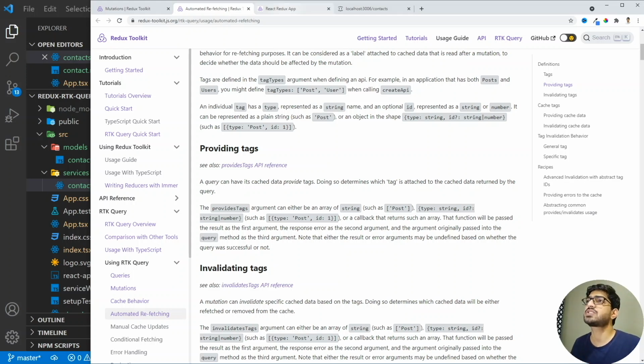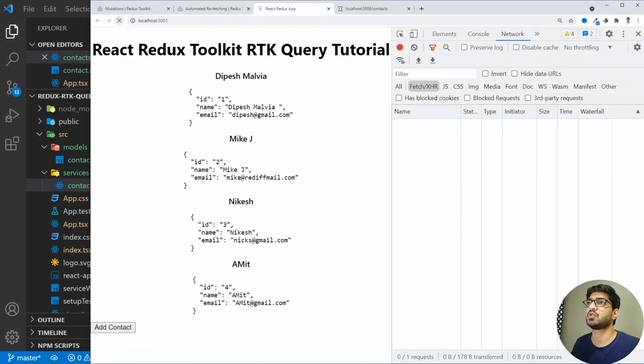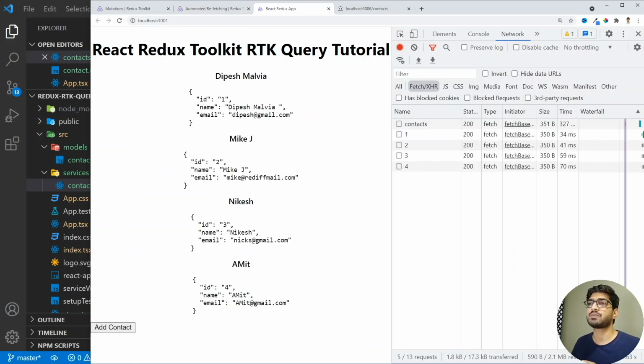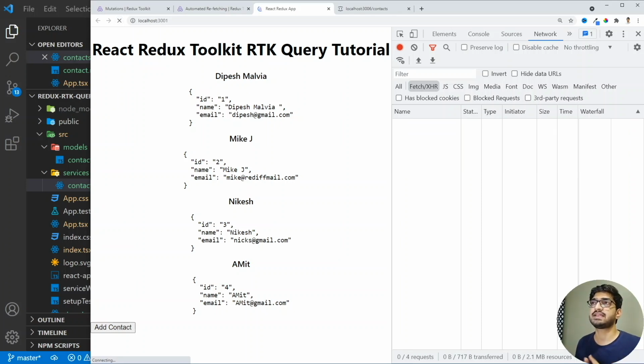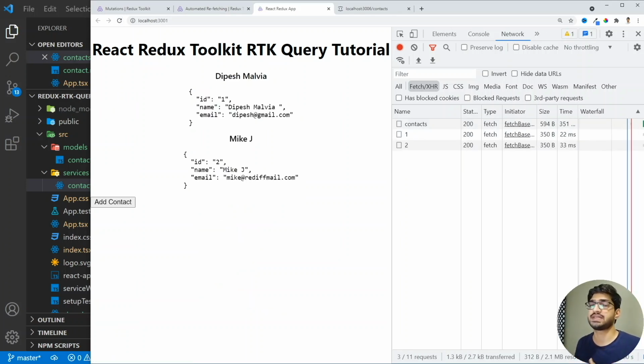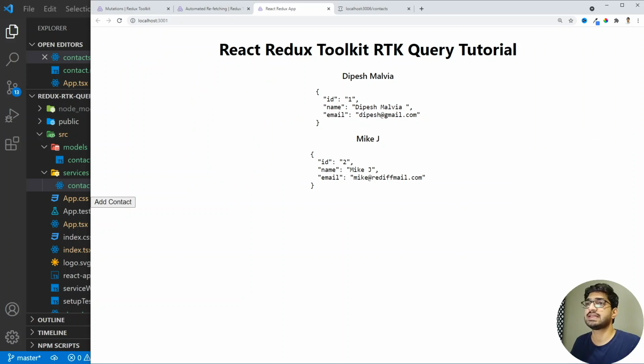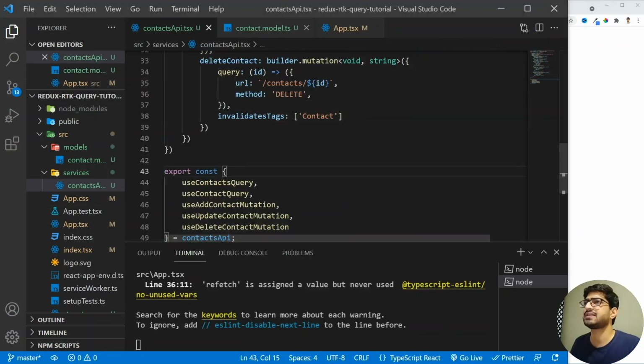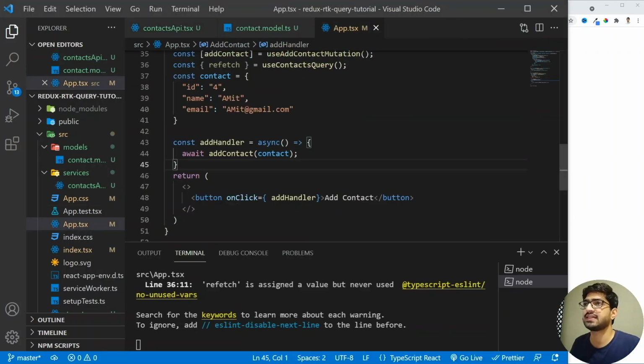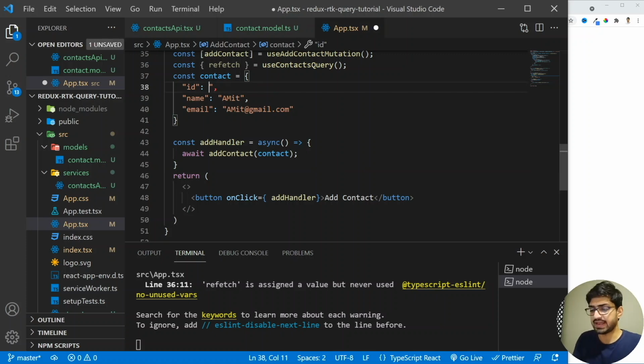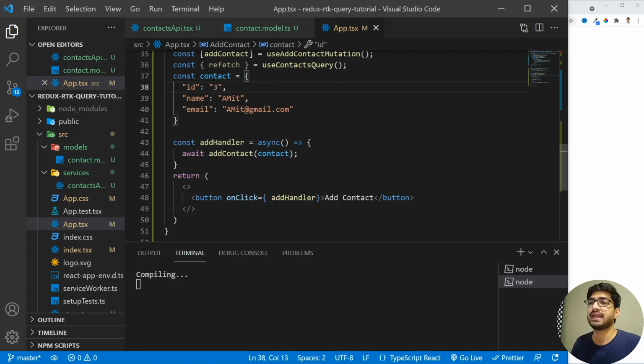All right, so now let's go back to our application and I'm going to refresh it. I'm going to manually delete these newly created contacts. If I refresh it, then we should be able to see only two objects. Now if I click on the add contact, it's going to add the contact. So let's go to our contact object. I'm going to go to the TSX, and here I'm just going to make the ID 3. All right, and now let's add it.